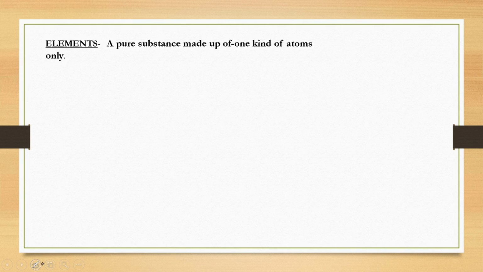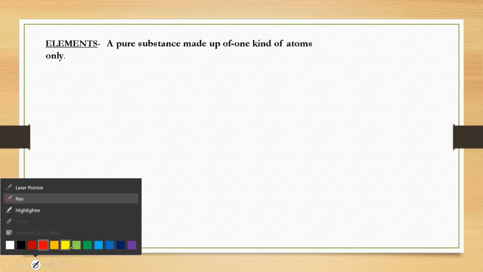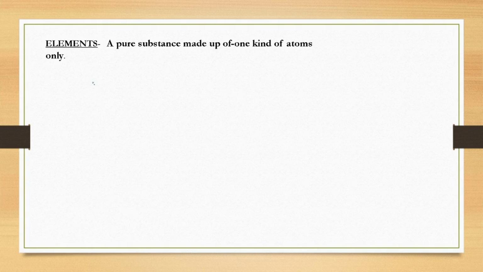As we all know, it's a very simple definition which clearly states that an element is a pure substance made up of one kind of atom only. If we see the examples of elements, hydrogen, oxygen and iron, all these three elements are made up of just one kind of atom only. So it's a very simple definition to remember.